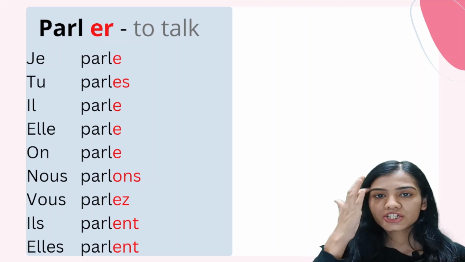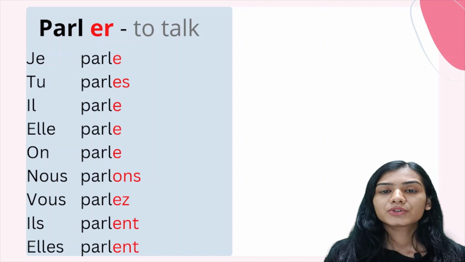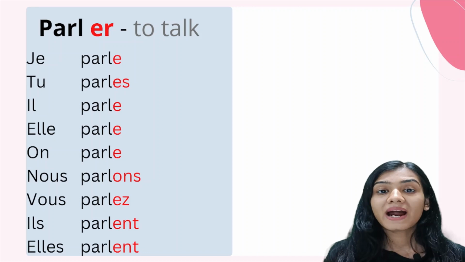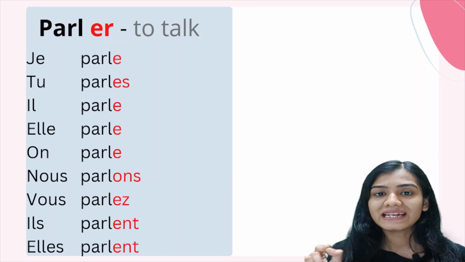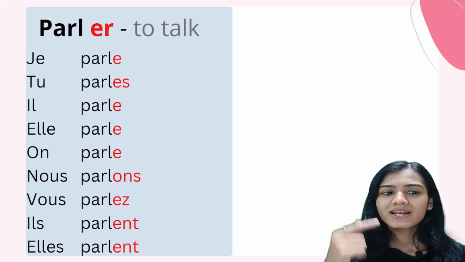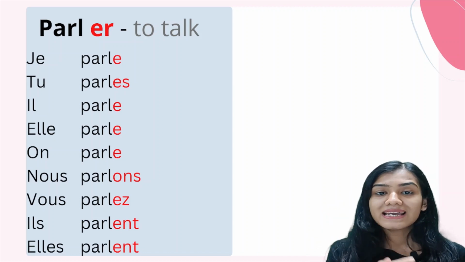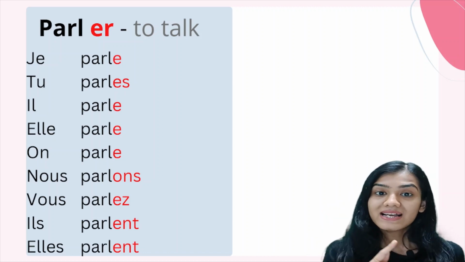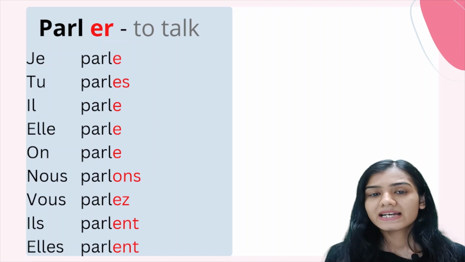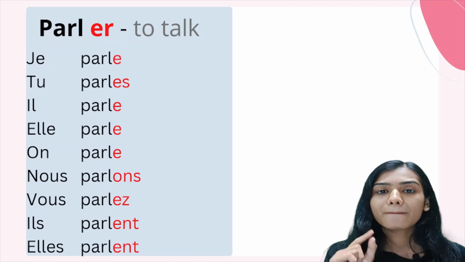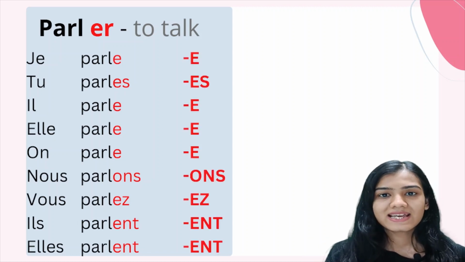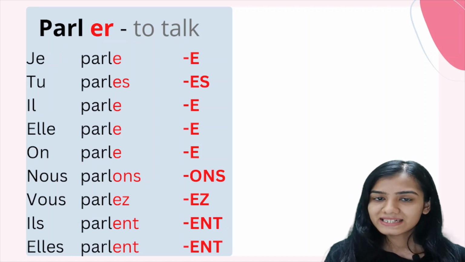So the pronunciation is going to be je parle, tu parles, il parle, on parle, nous parlons, vous parlez, ils parlent, and elles parlent. If you pay attention, je parle, tu parles, il parle, elle parle, on parle, ils parlent, and elles parlent, the pronunciation is the same in all these cases. The difference is only in the case of nous parlons and vous parlez. Once again, what are the endings? E, ES, E, ONS, EZ, and ENT.